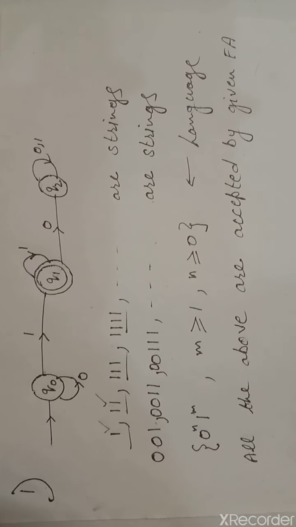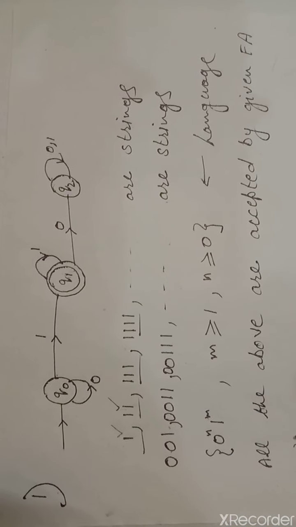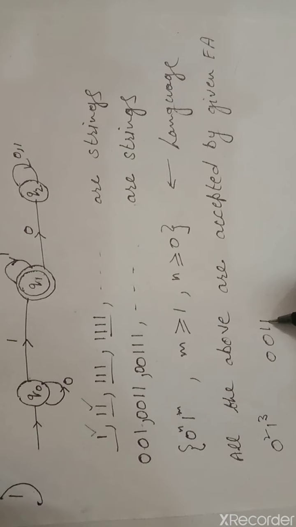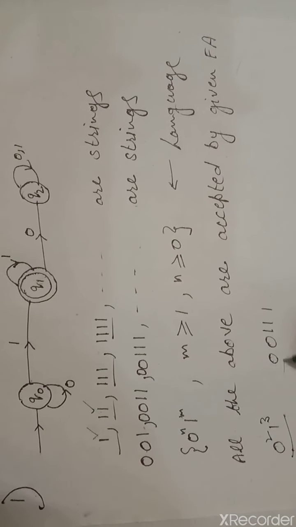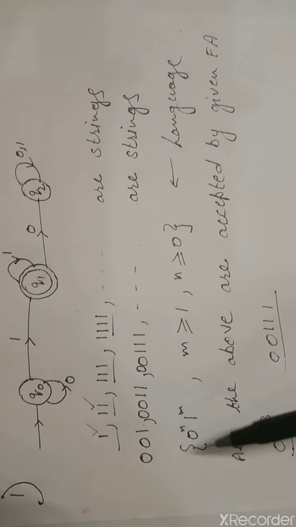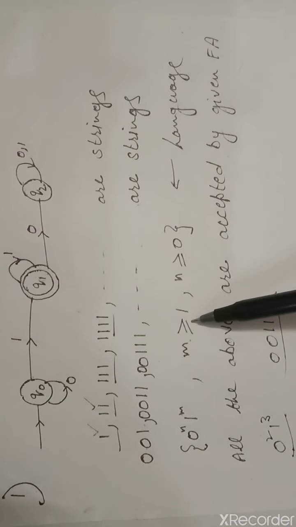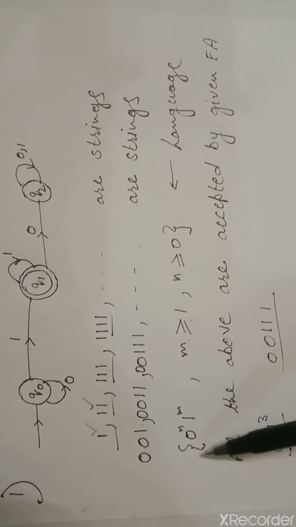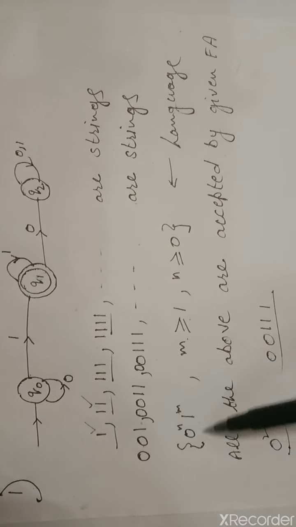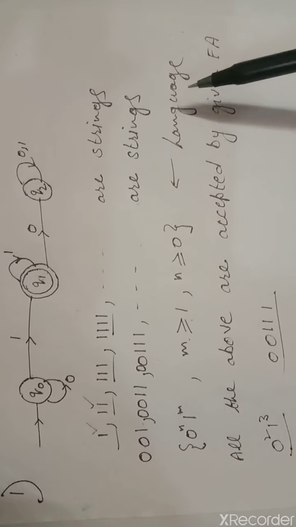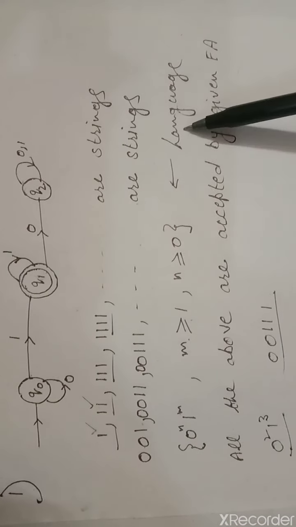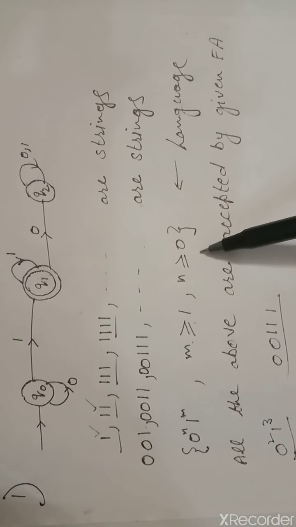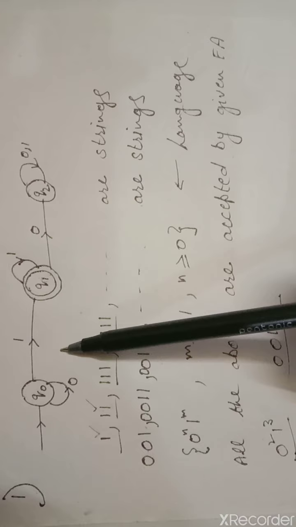So 0 square 1 cube means 0 0 1 1 1. Here m is greater than or equal to 1 and n is greater than or equal to 0. This is a collection of acceptable strings, so we can say this is a language, and this language is accepted by the given finite automaton.